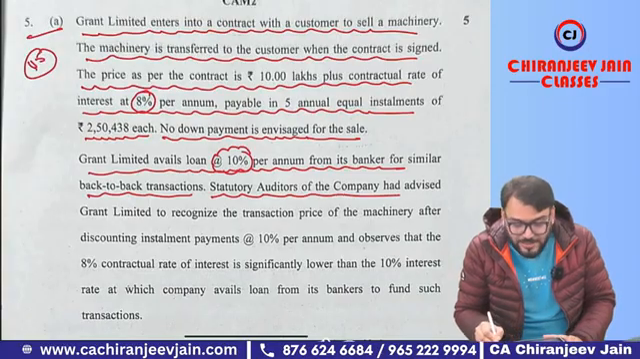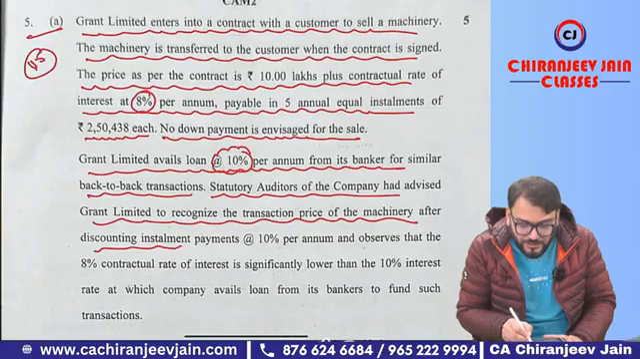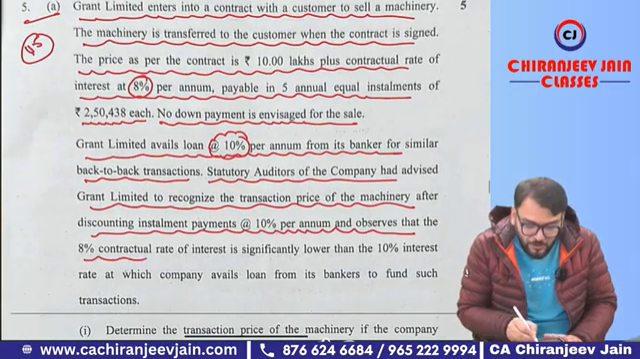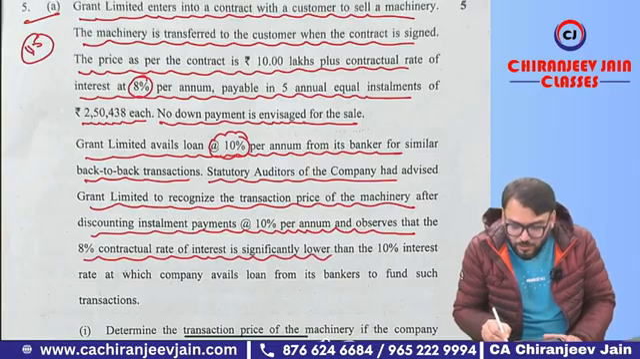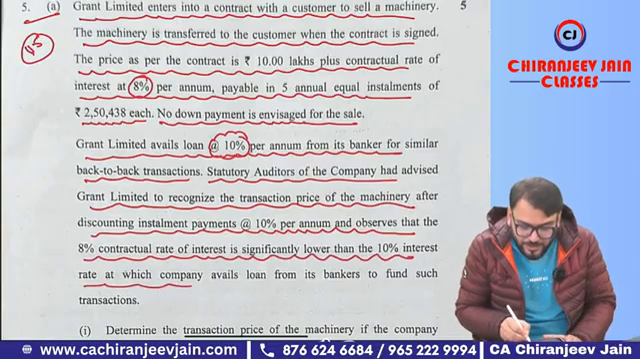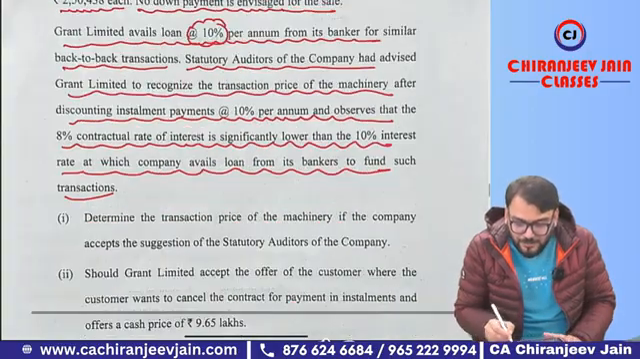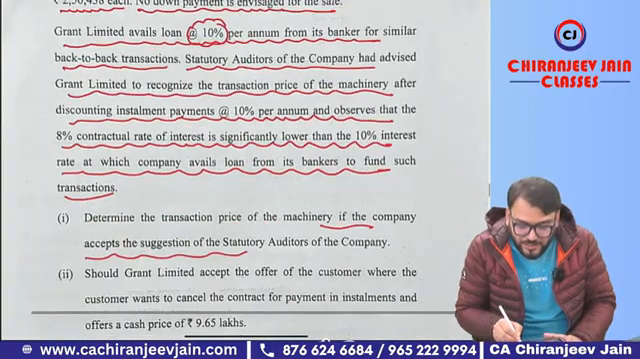The statutory auditor of the company has advised Grant Limited to recognize the transaction price of the machinery after discounting installment payments at a rate of 10% per annum, and observes that the 8% contractual rate of interest is significantly lower than the 10% interest rate at which the company avails the loan from its banker to fund such transactions. Determine the transaction price of the machinery if the company accepts the suggestion of the statutory auditor.